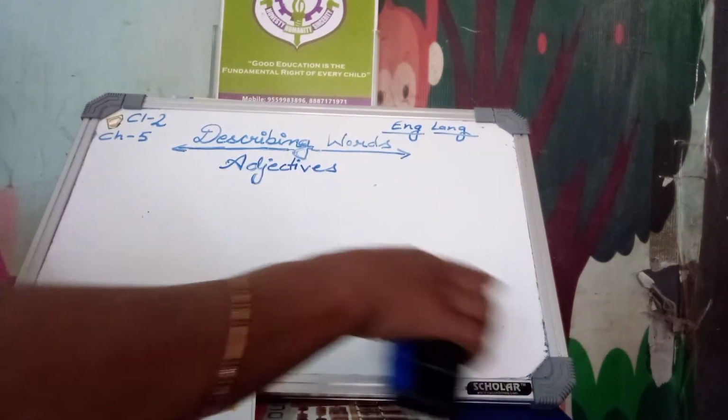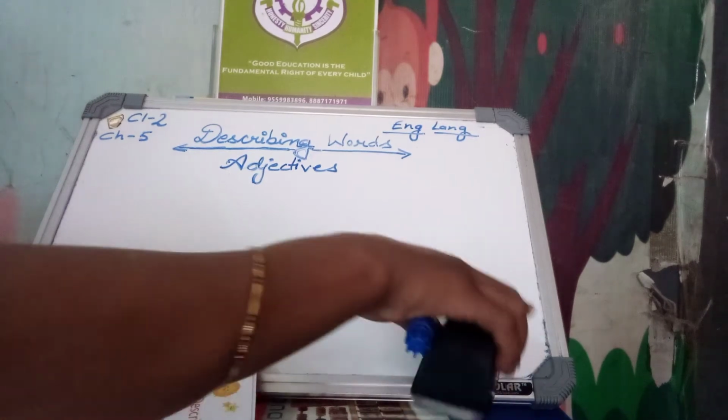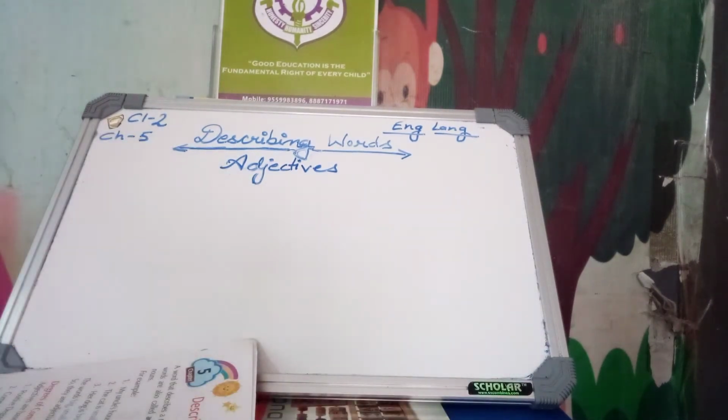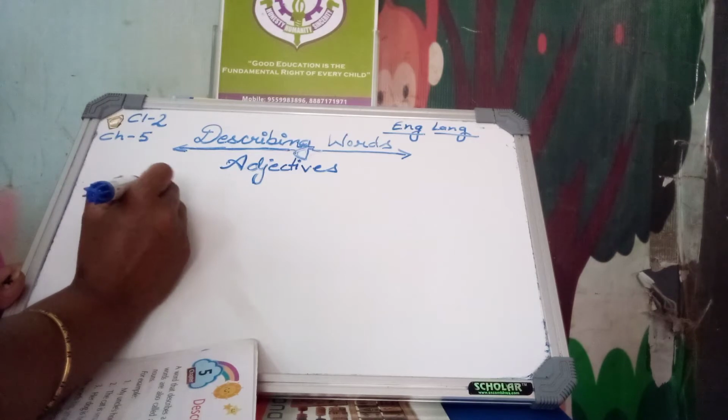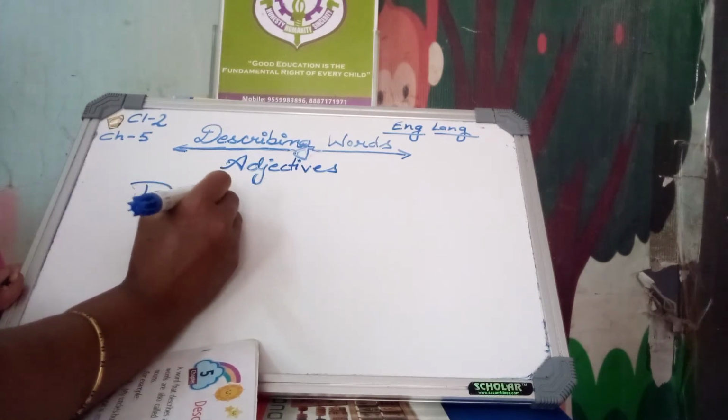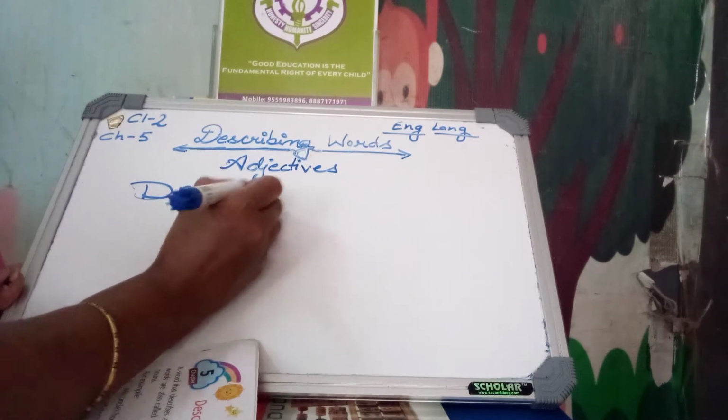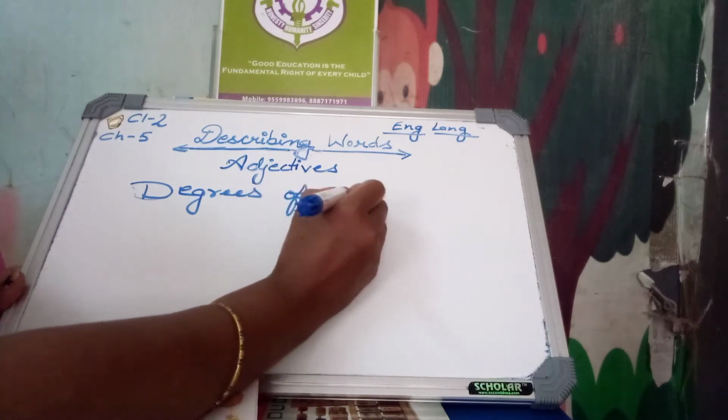Sometimes we need to compare things and animals, so we use the comparative degree.